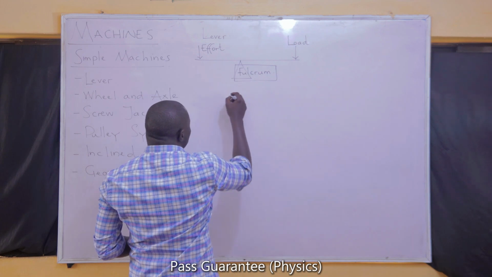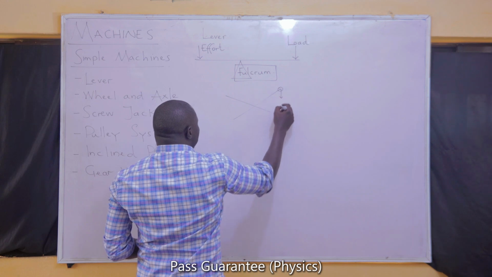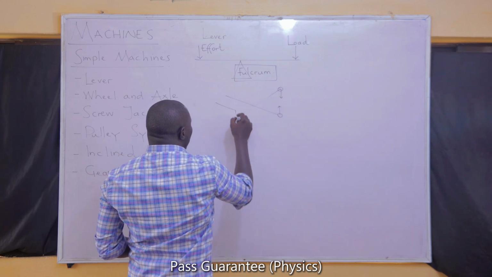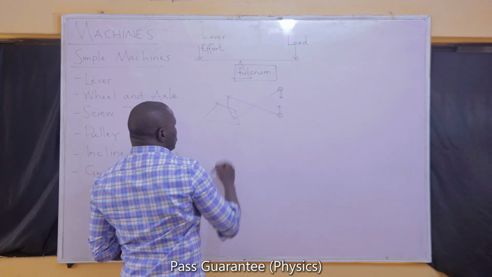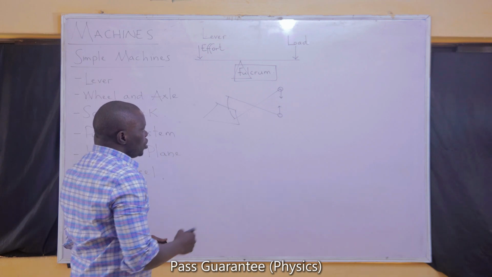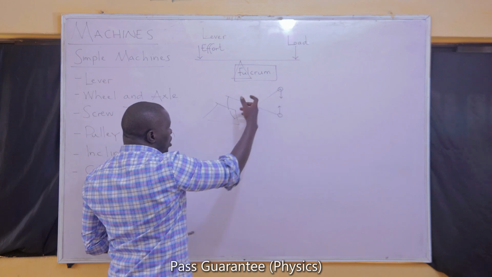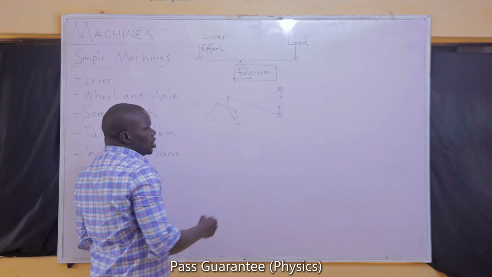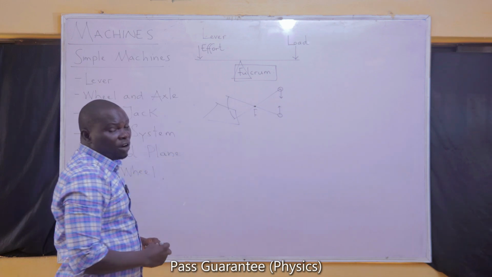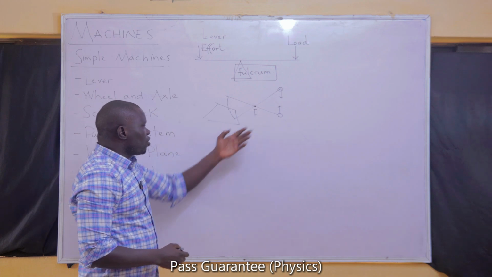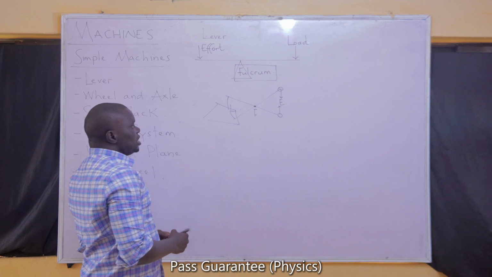A very good example for you to consider is a pair of scissors. If you hold the scissors, you know that you have to apply a force at one end while you place the load at the other end. The load is what the blade of the scissors is going to help you cut through. In using scissors, you apply a small force. That small force leads to a greater force that can be used to cut the load. The point of connection between the two is where the pair of scissors has been screwed. So clearly, the fulcrum is in the middle, the effort is at one end, while the load is at the other end. This is a class 1 lever.